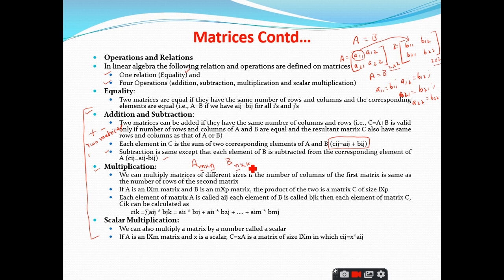So, can we apply the product of these two matrices? By looking at the dimensions, you can check whether these two matrices can be multiplied or not.